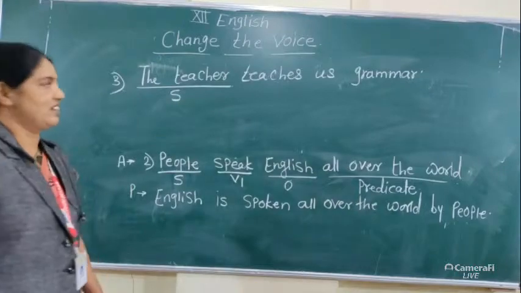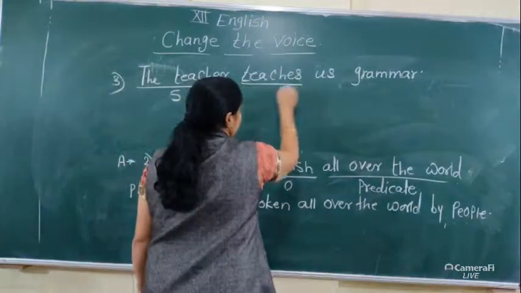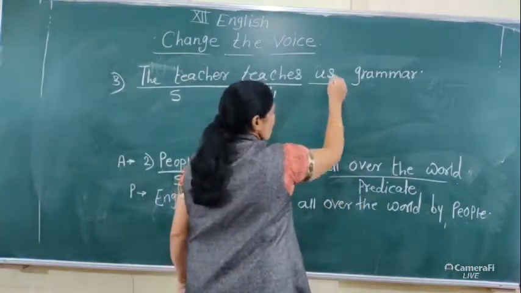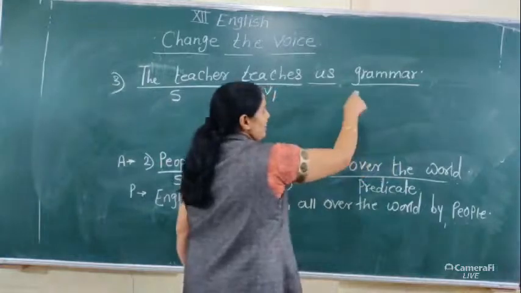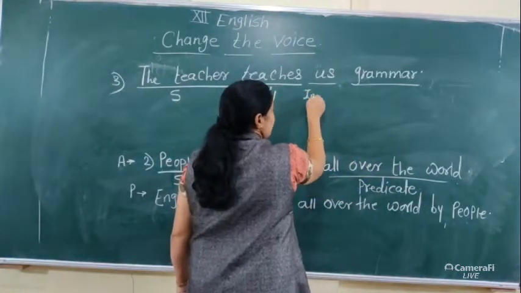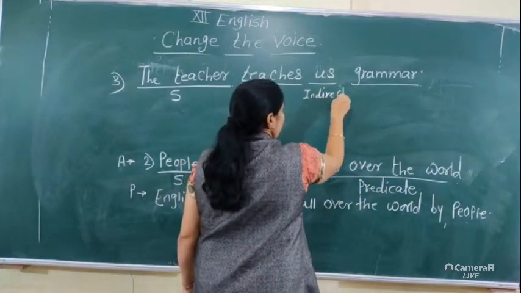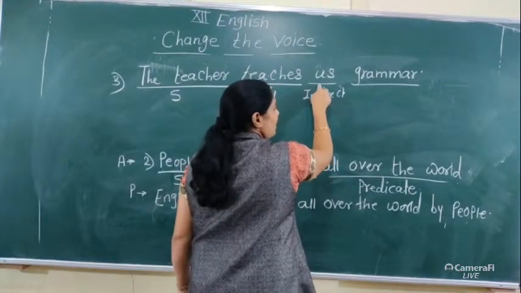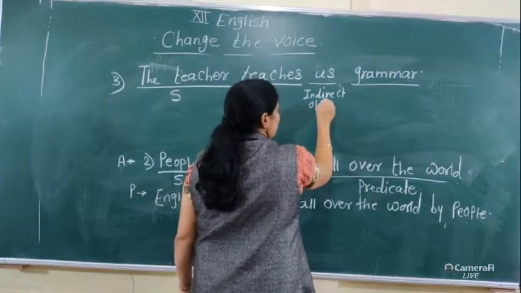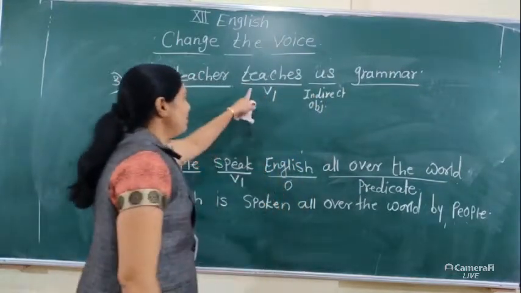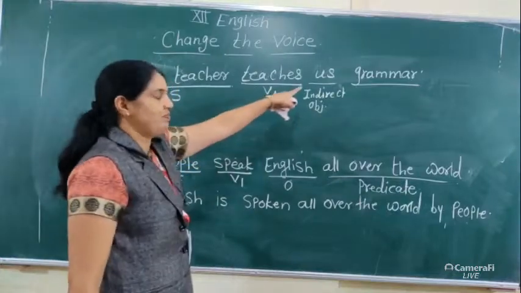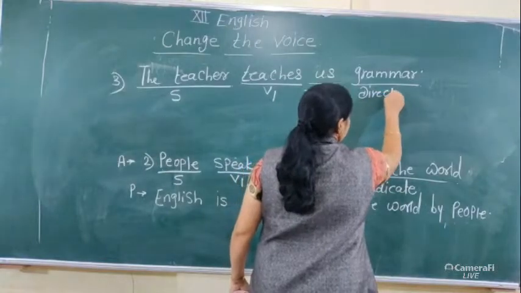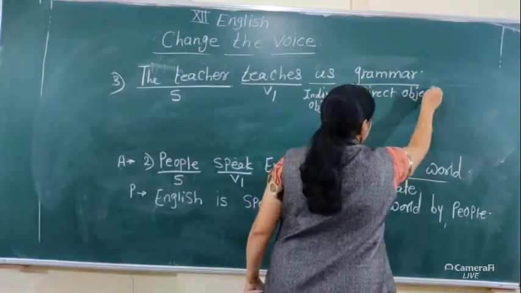Teaches is V1. There are two objects: first us, second grammar. Here us is the indirect object. How do we find that it's an indirect object? When we ask a question to the main verb using whom, we get that answer. And grammar is the direct object.